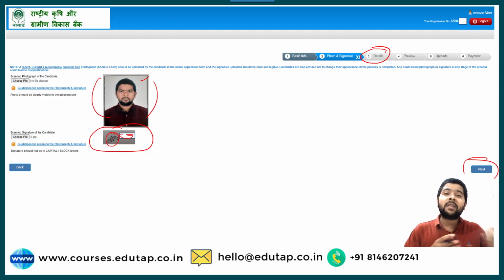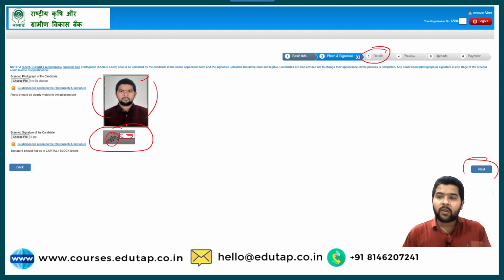Moreover, you can also take the help of paint software. That is also very good to crop the size, but again use it very carefully. The picture has to be clear. Slight blurriness won't affect, but it has to not be much blurred. So guys, this is all about point number 2.